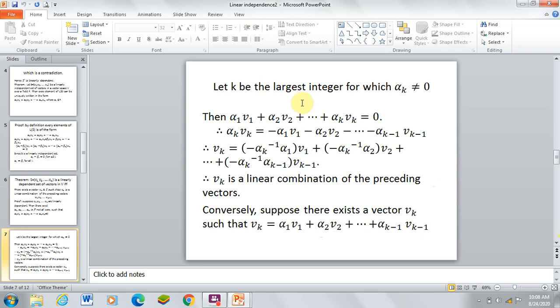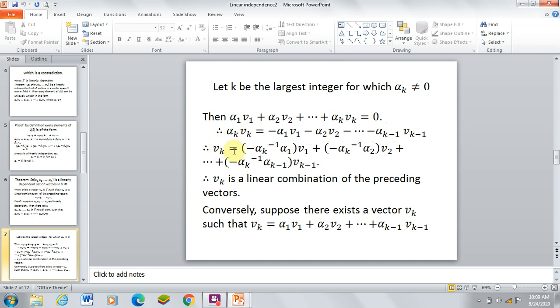Let k be the largest integer for which alpha k not equal to 0. Then the linear combination alpha 1 v1 plus alpha 2 v2 plus ... plus alpha k vk, where k is the largest integer, equals 0. Therefore alpha k vk equals, moving the remaining terms to the right hand side, minus alpha 1 v1 minus alpha 2 v2 minus ... minus alpha k minus 1 vk minus 1.